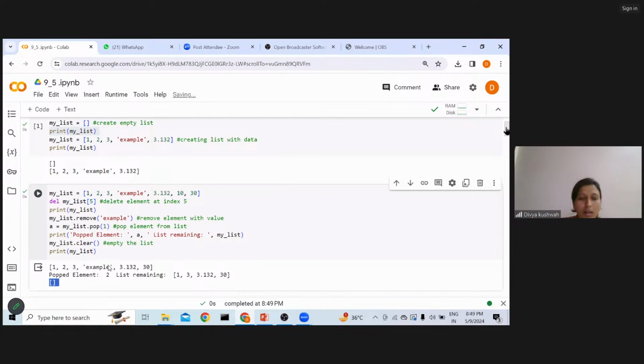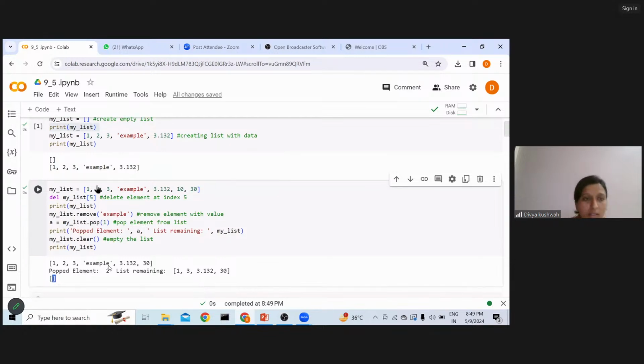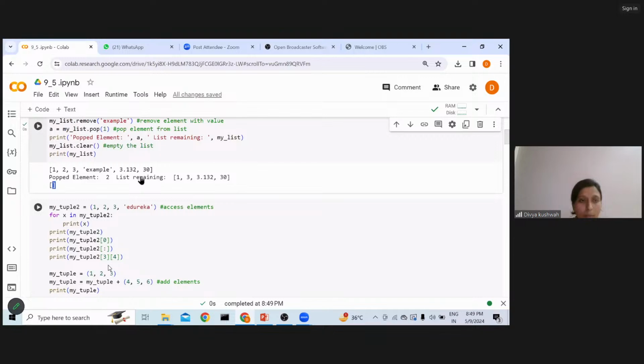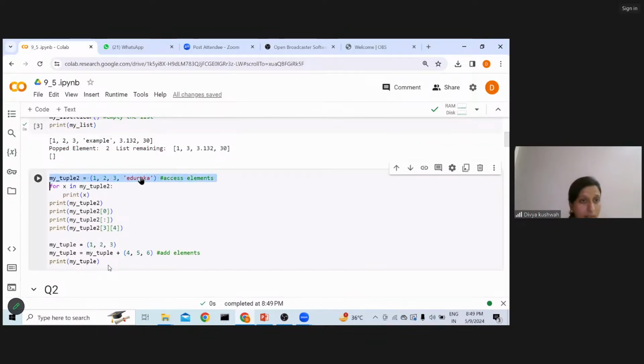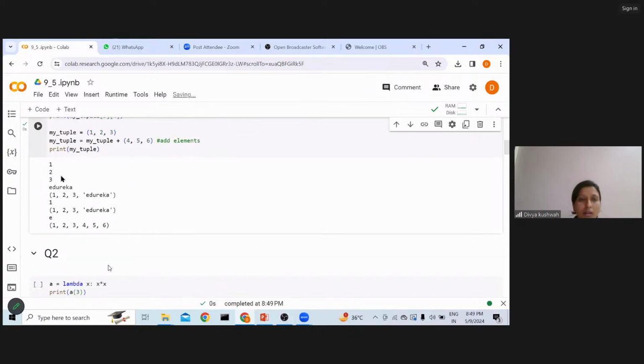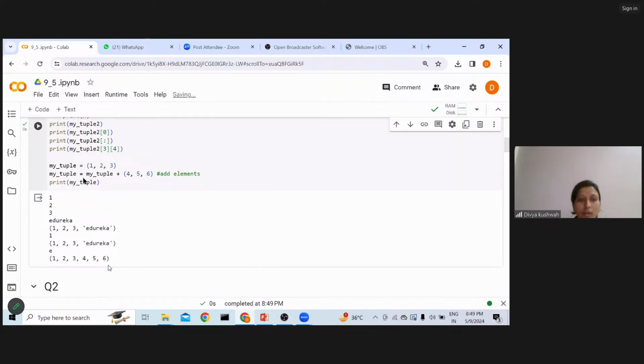Now let's understand the tuple. This is how a tuple is created using the round bracket, as I have told you in the PPT while explaining. This is the for loop I'm using in order to iterate through the tuple. If I want to iterate through all the data items in the tuple, then I will use this kind of syntax. If I execute this particular cell, you can see I cannot modify it, but I can alter it. If you can see over here, everything is concatenated. You can see it in the output, right?